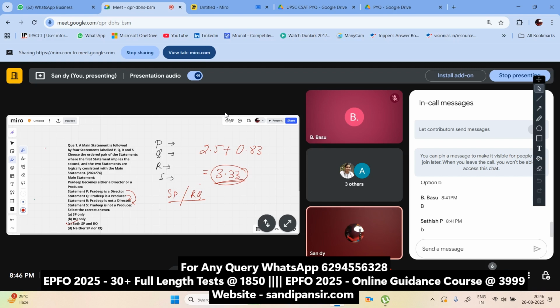We will also be selling the mock tests to other students. 30 full length mock tests will be there, along with the UPSC CDS previous year papers for your practice. Got it? This is the level of question you'll be getting in the examination.